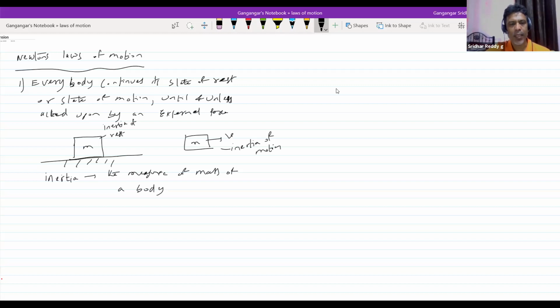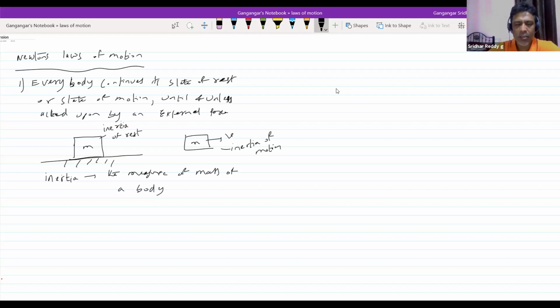So in space, why will the body continue its uniform velocity motion? Because there is no external force acting on it, and it will continue its inertia of motion. That way, there is no need of any external agent.